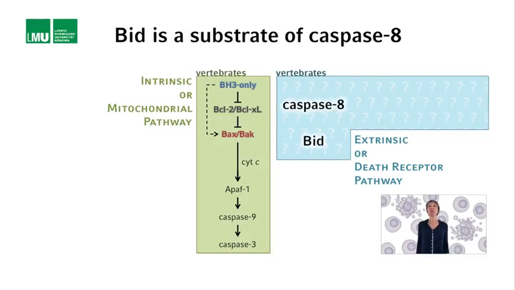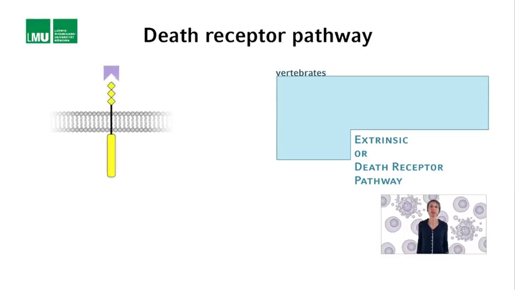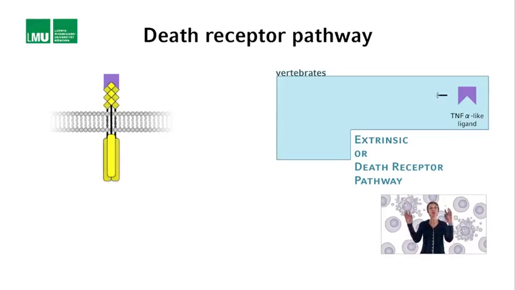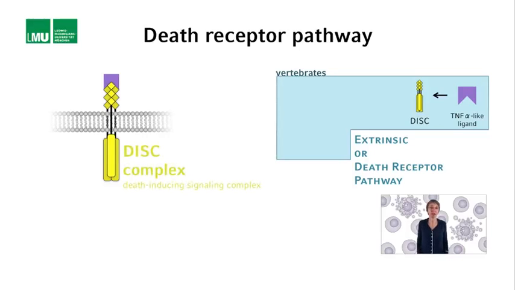This pathway is induced by TNF-alpha-like ligands to which a cell might be exposed on its exterior. These ligands can bind to death receptors on the cell surface of that cell, such as the TNF receptor. Ligand binding causes several of these receptors to come together. Through their cytoplasmic domains, the aggregated receptors then assemble just under the plasma membrane a complex, the DISC complex. And DISC stands for death-inducing signaling complex.